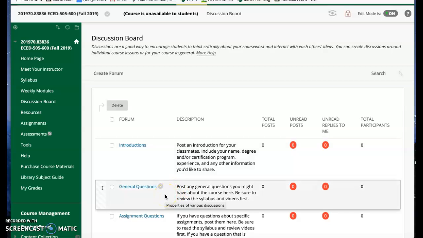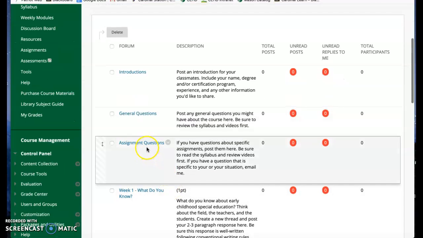If you have general questions that cannot be answered on Blackboard or in the syllabus, general questions about the course, post them here and I'll respond. If you have general assignment questions that you think somebody else might have that same question and you can't find the answer in the syllabus or on Blackboard, you can post it here. If it's a question specific to you, then email me. Don't do it through Blackboard.